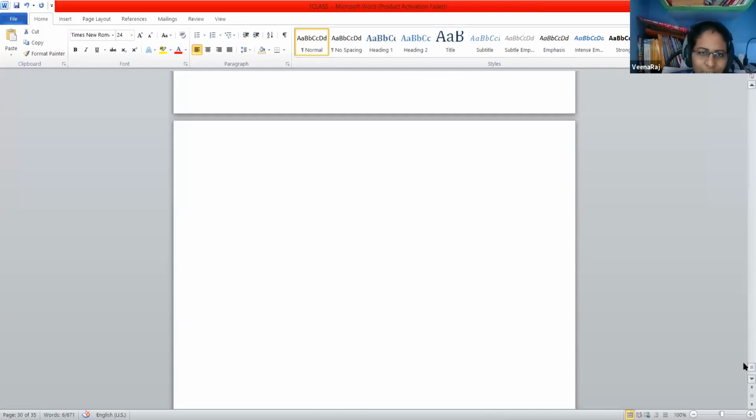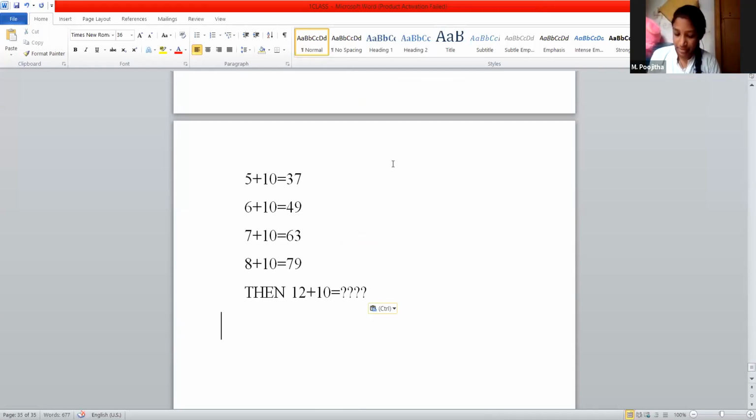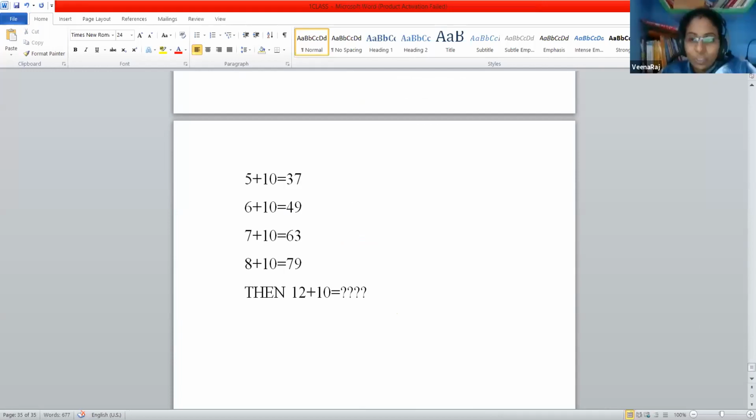You are explaining the logic. 12 squared is equal to 144. 144 plus 10 is equal to 154. Then I added 13. Then how much do we need to add? 13, ma'am. Once you observe here, when you are taking the square, 5 squared plus 10, how much are we adding?